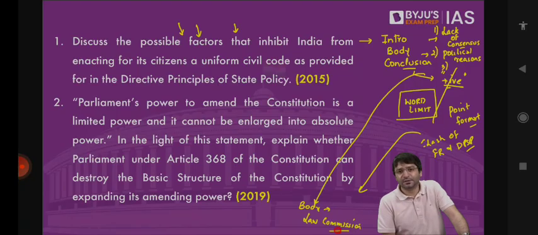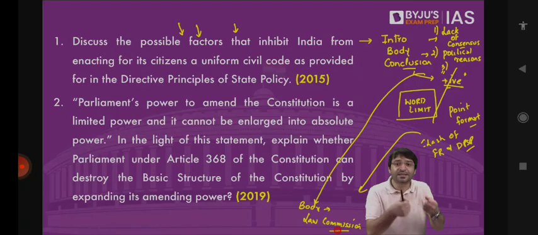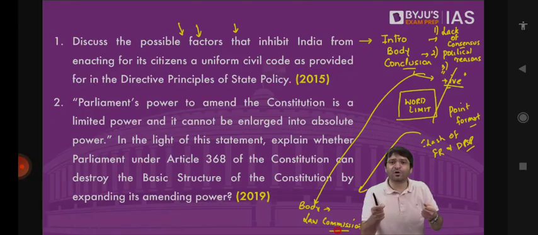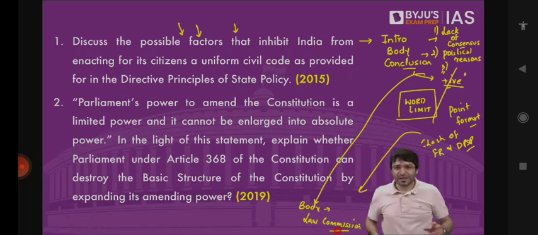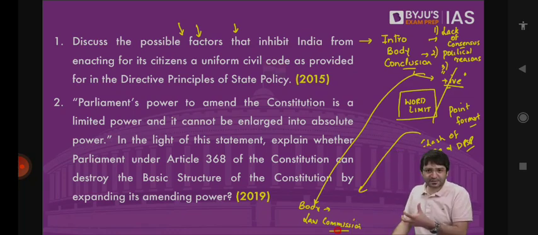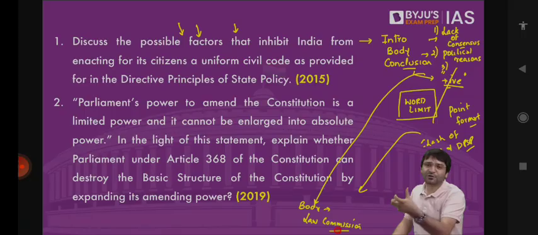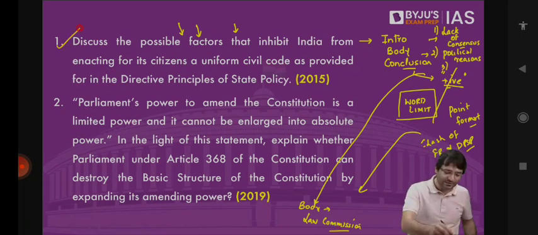Conclusion: through political awareness, by strengthening the Special Marriage Act, we can go a long way in ensuring a common, equitable law for all the sections of our citizens. So you can say even without implementing uniform civil code, by strengthening and creating more awareness about the Special Marriage Act, we can ensure the impact of uniform civil code. Although uniform civil code is not passed, the impact of uniform civil code will be there by strengthening the Special Marriage Act. That should be your answer. Clear?